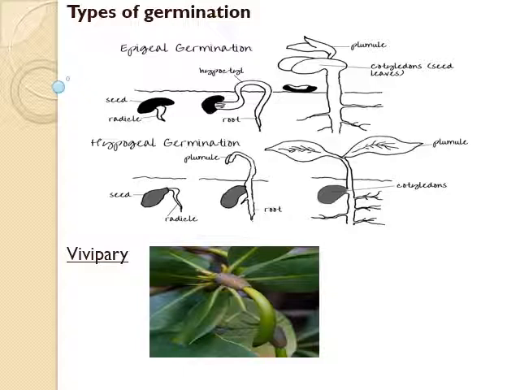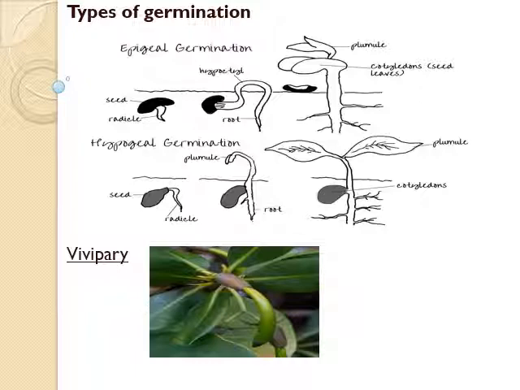Next is epigeal germination. In this type of germination, the hypocotyl, that is the part of the embryonal axis in between the cotyledonary node and radicle, elongates rapidly and arches upwards, pulling the cotyledons which move above the soil. Example, bean, cotton, papaya, castor and onion.